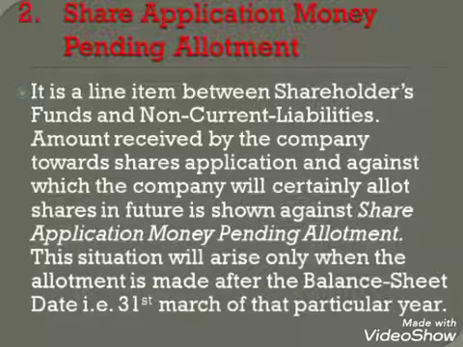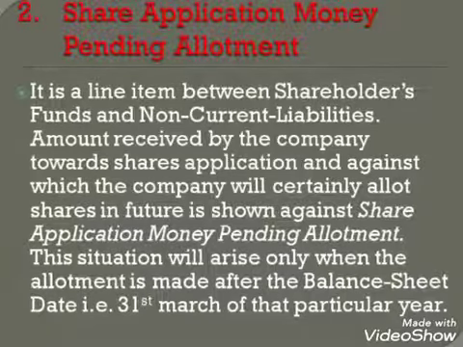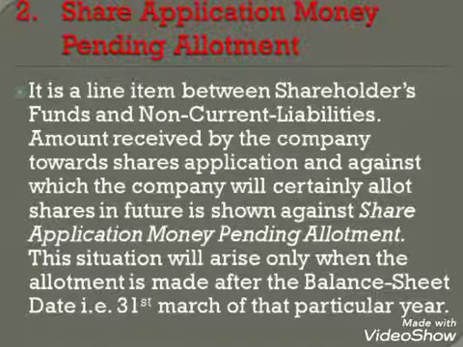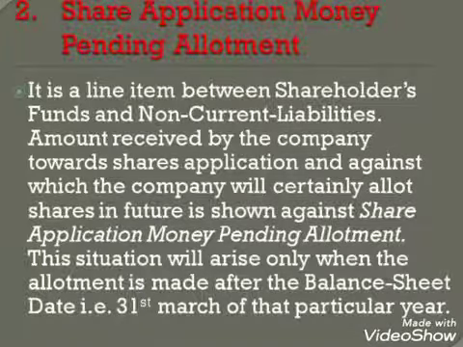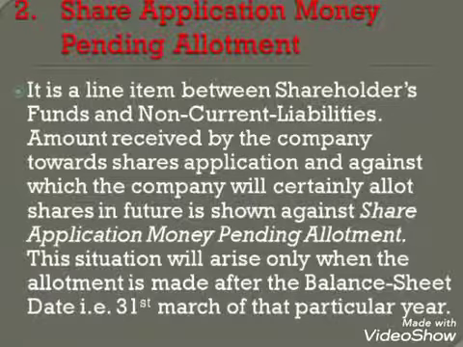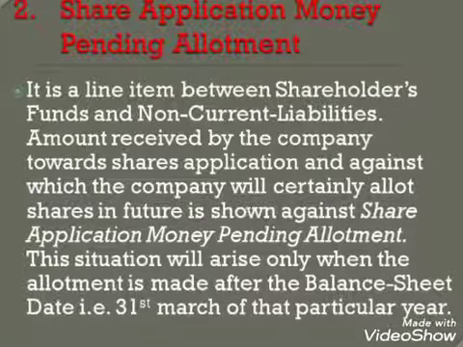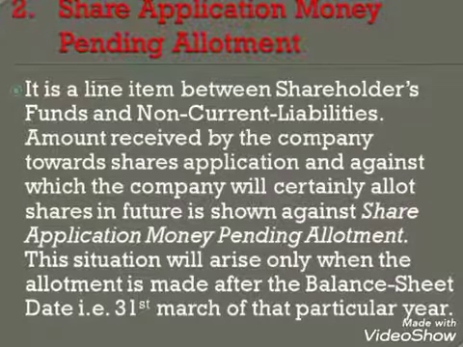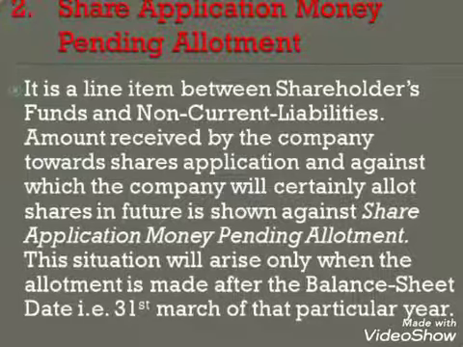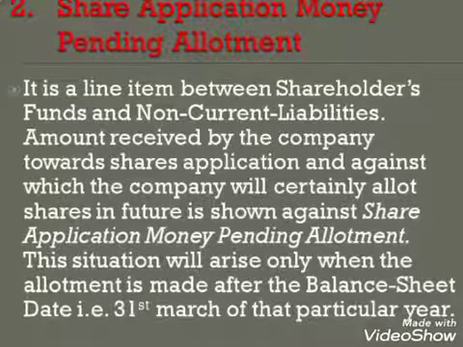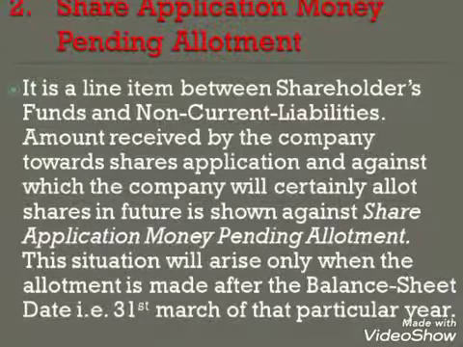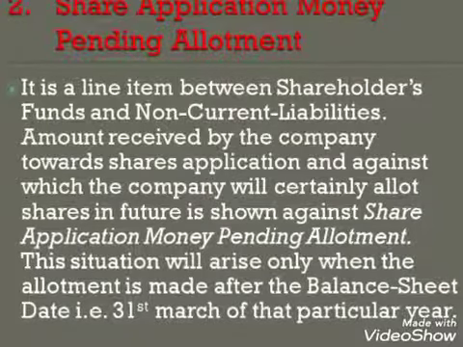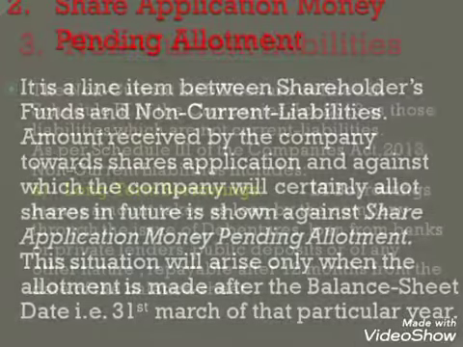Second major head is share application money pending allotment. Basically, it is a line between shareholders' funds and non-current liabilities. Amount received by the company towards share application and against which the company will certainly allot shares in future is shown against share application money pending allotment. This situation will arise only when the allotment is made after the balance sheet date, that is 31st March of that particular year.